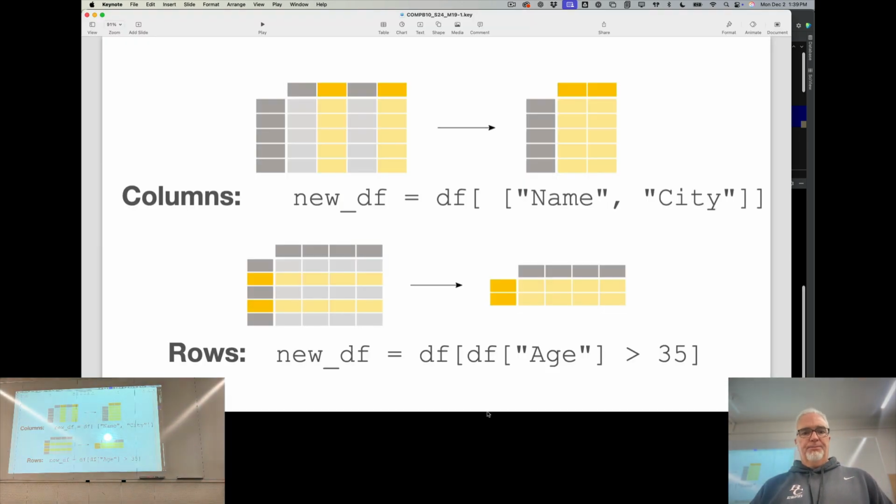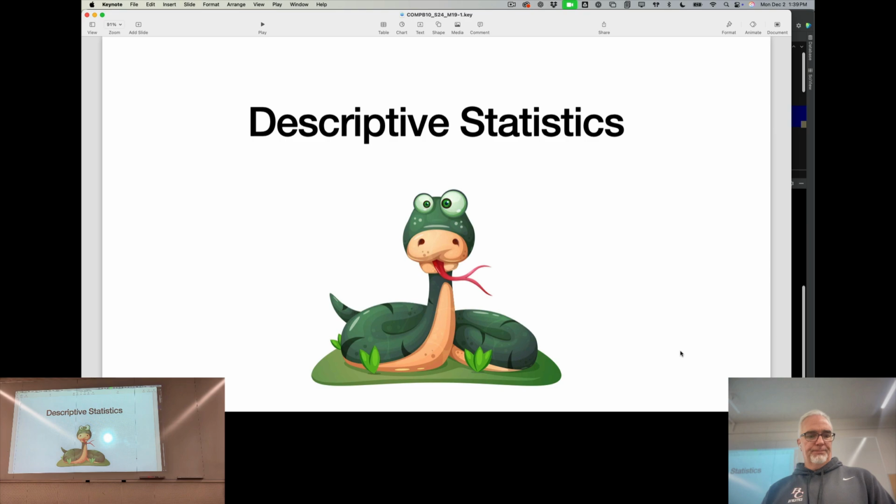And I can do the same thing with the rows, right? And in this case, the new data frame says, let's keep only the rows where the age is greater than 35. So if I wanted to filter the data by only certain characteristics, or I could say where state equals California, if I wanted to focus only on people in California in that data set. So I can do a lot of really easy manipulation in that way and clean up the data.